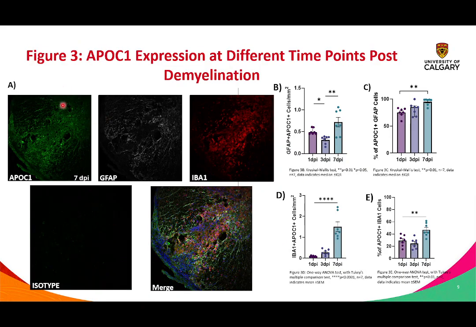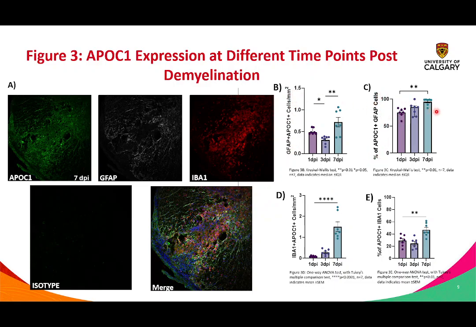We did this by taking LPC tissue and staining it immunohistochemically for our target proteins and astrocyte cell markers and immune cell microglial macrophage cell markers, that being GFAP and IBA1 respectively. These stains were then analyzed using an SP8 confocal microscope and put in a 3D imaging software called Imaris, which allowed the signal to be turned into 3D structures and analyzed, as you will see shortly. The data from Imaris came back here, where we can see the total number of double positive cells per lesion area and also the percentage of double positive cells.